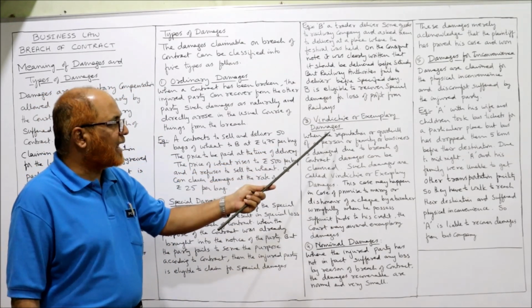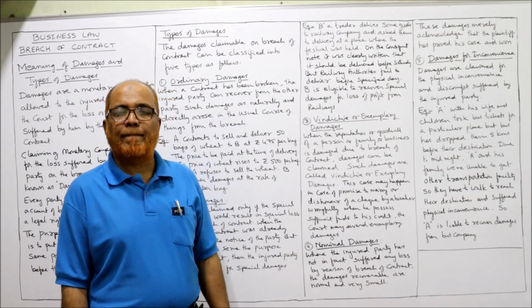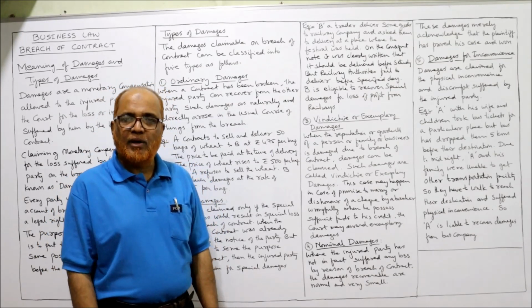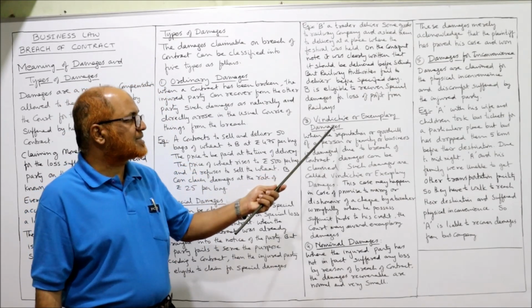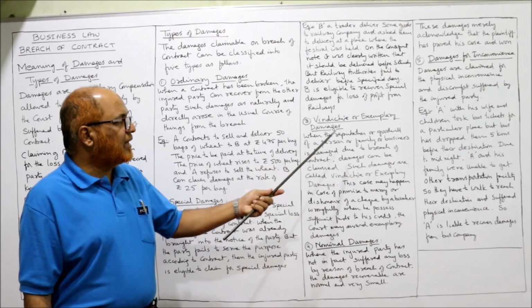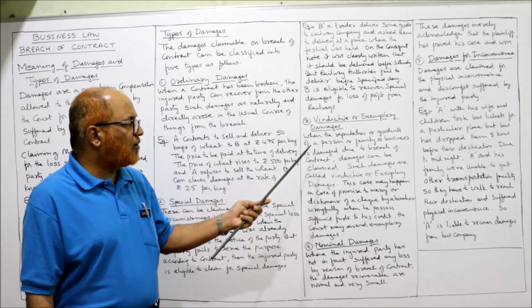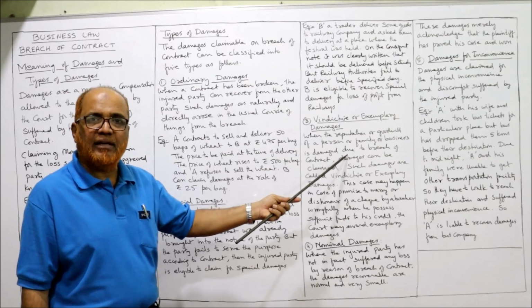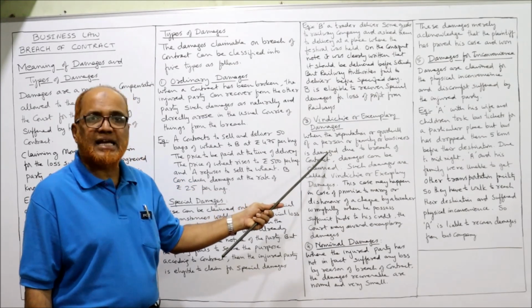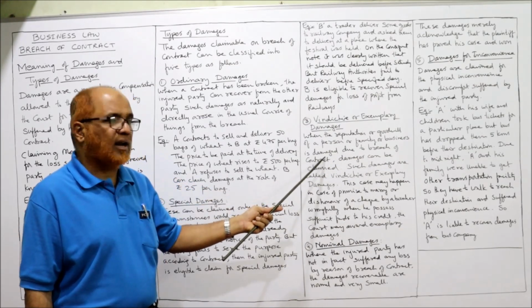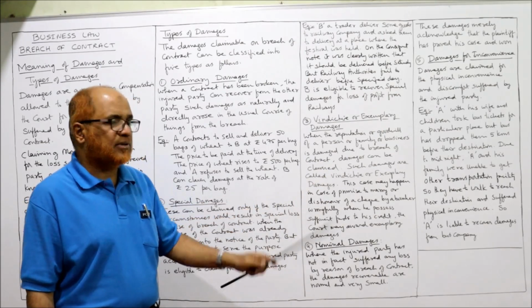Now, vindictive or exemplary damages. This is the third type of damages. What are vindictive and exemplary damages? When the reputation or goodwill of a person, family or business is damaged due to breach of contract, damages can be claimed.